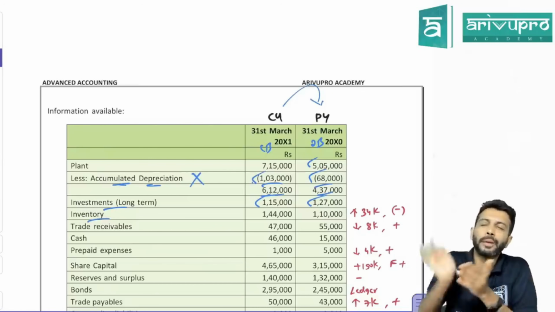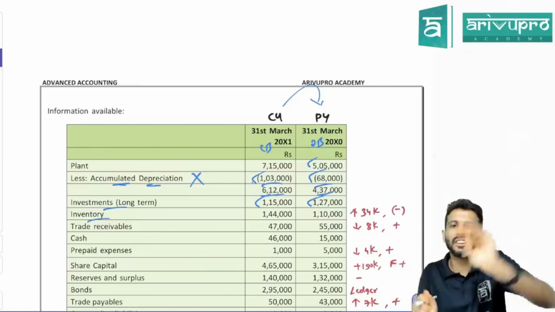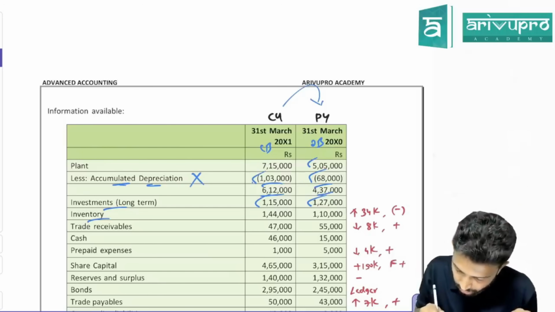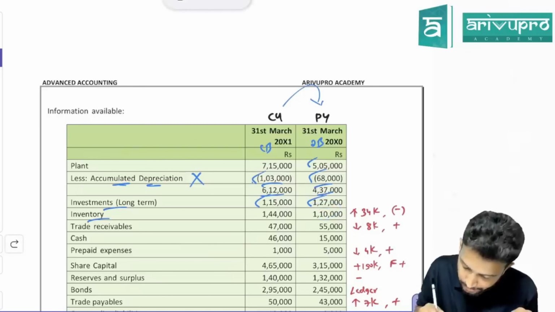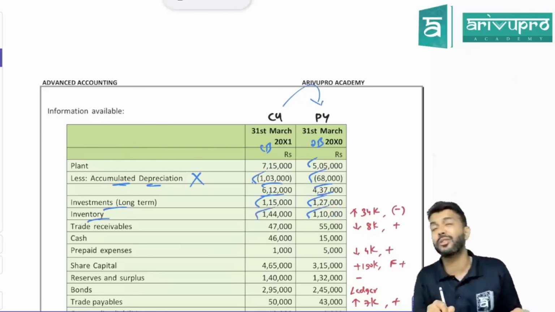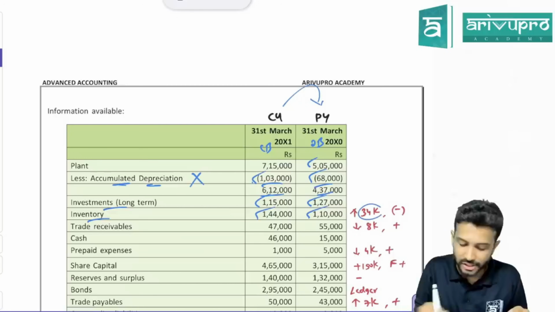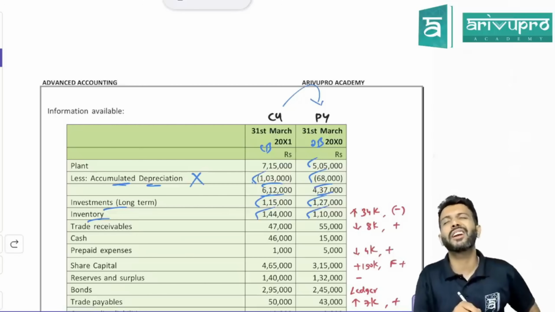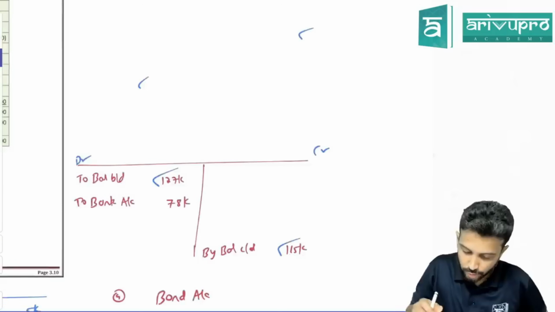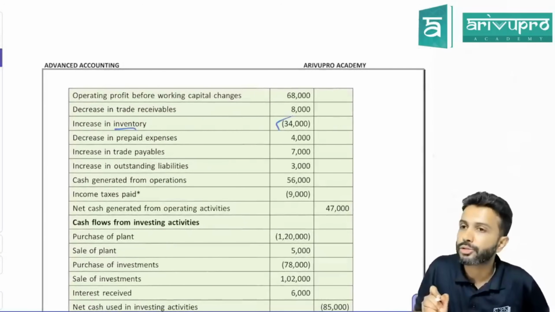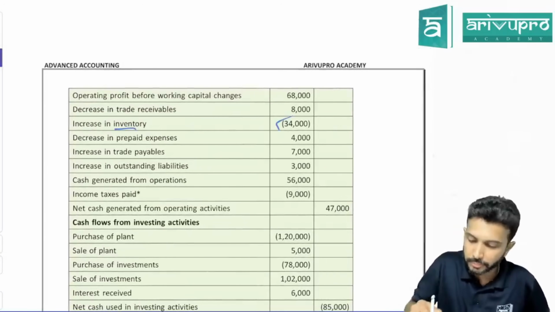For current assets, you simply have to compare opening with closing and see whether they increased or reduced. What is opening inventory? Here, do this comparison. This is your opening balance. Opening balance was 110. Closing balance has become 144. So it has increased by how much? 34,000. So increase in current assets means minus. So have they reduced 34,000? Check in your cash flow statement. Increase in inventory, 34,000 they have reduced. Okay. This is your cash flow statement.